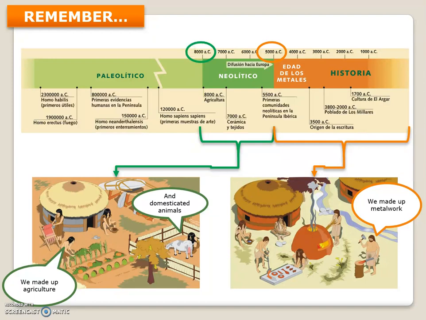So, at some point of the Metal Age, the writing appeared. Remember, we talk around between 4 and 3,000 years before Christ when the writing appears like innovation, and at this point we stop talking about prehistory and we start talking about history. Because remember, prehistory is the period of history without writing.